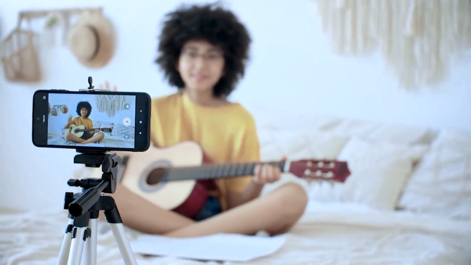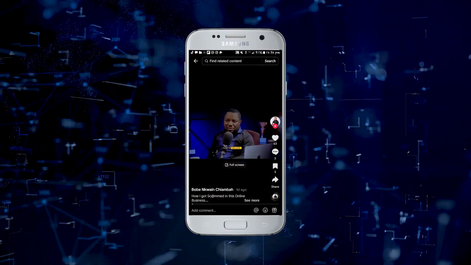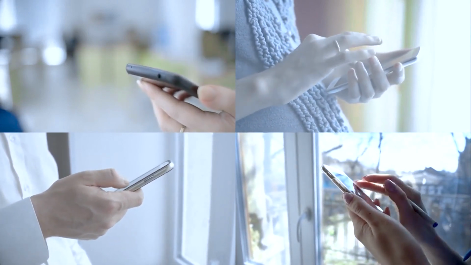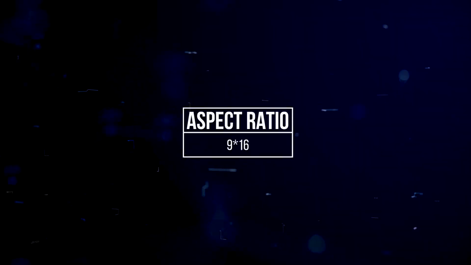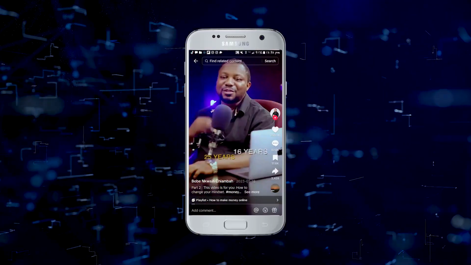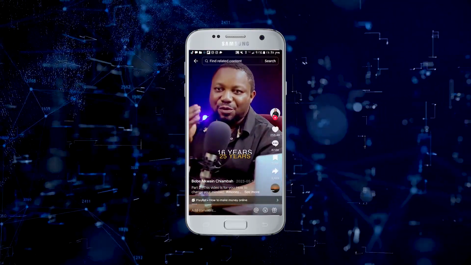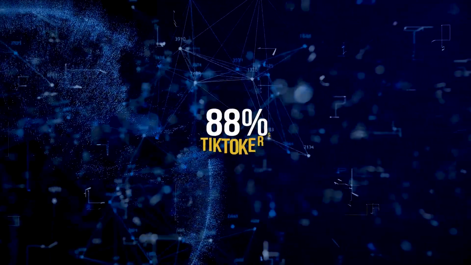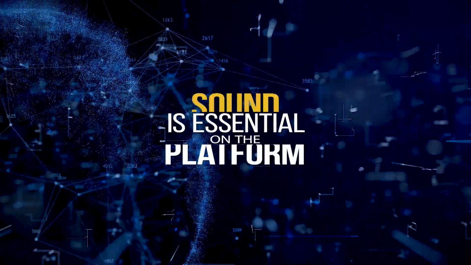For now, you need to shoot videos vertically in order to succeed on TikTok, but the platform began testing a horizontal video option late last year, so stay tuned for potential developments on this front. Since it's unclear whether horizontal video will become a full feature, stick to 9:16 aspect ratio. Design your videos to be played with the sound on. 93% of TikTokers use the platform with sound on, and 88% said sound is essential on the platform.